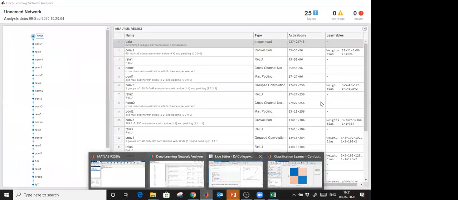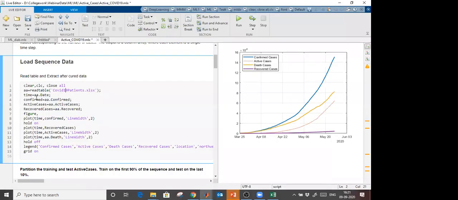This is the plot of all data. With a simple plot command, you give time on the x-axis and the column names on the y-axis: confirmed cases, active cases, death cases, and recovered cases till 26th of May.